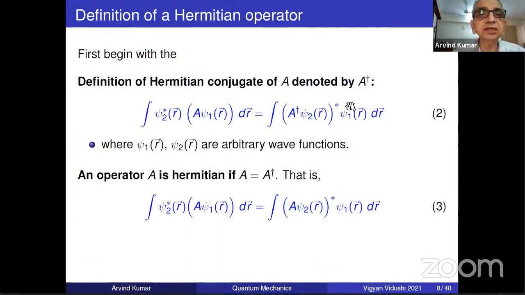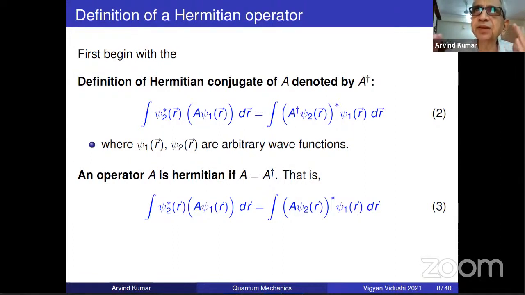But Hermitian is a more technical property. And before I tell you the Hermitian operator's property, I should remind you that you may have learned already in matrix theory what one means by Hermitian conjugate, or sometimes people call that adjoint in mathematics. In matrices, it is a very simple thing.